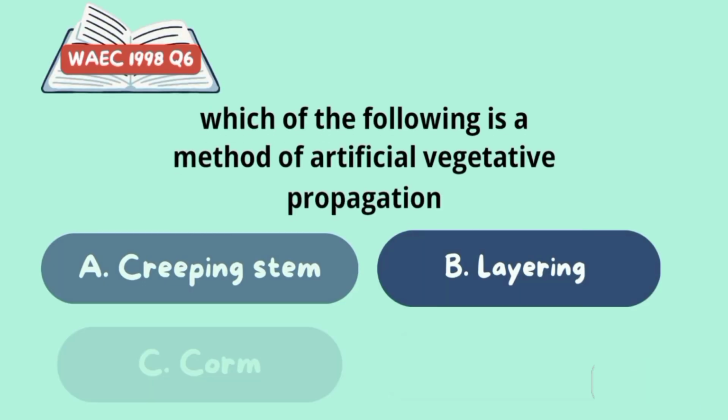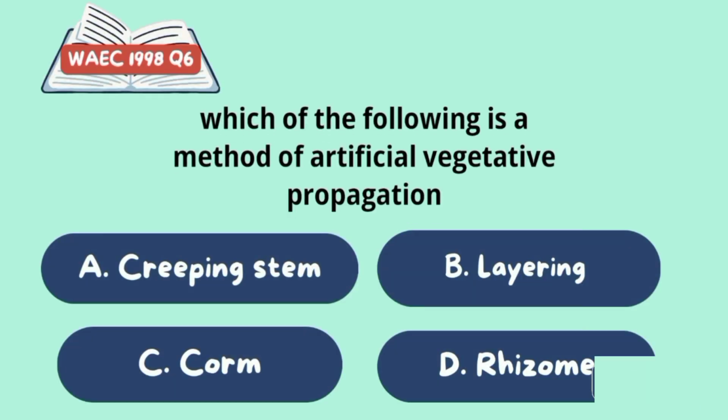Let's look at question 6 from 1998. Which of the following is a method of artificial vegetative propagation? A. Creeping stem. B. Layering. C. Culm. And D. Rhizome. Think about the options and pick your answer.